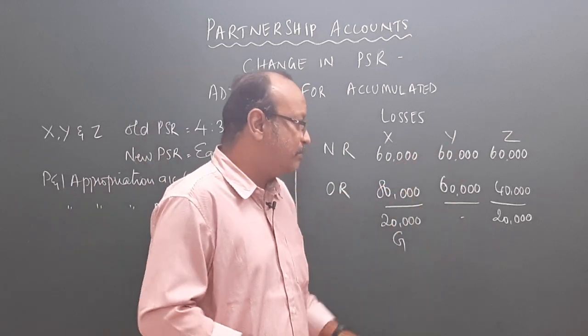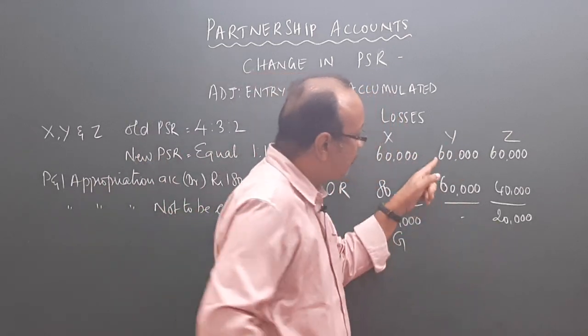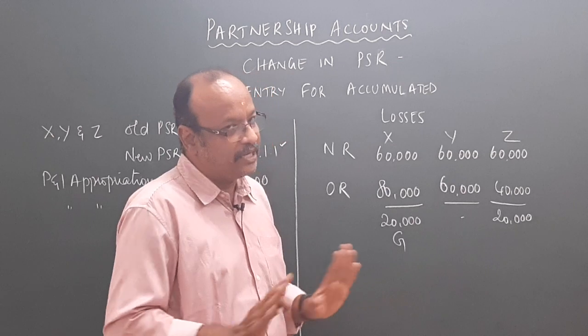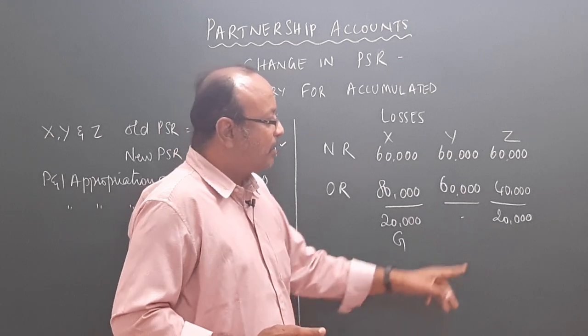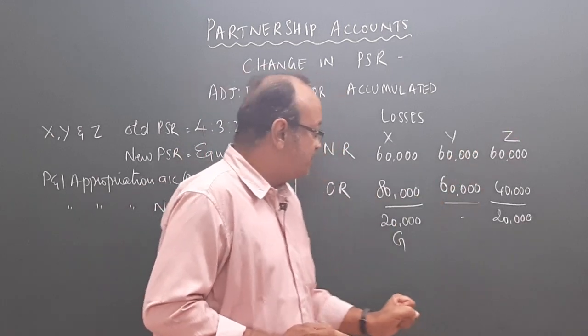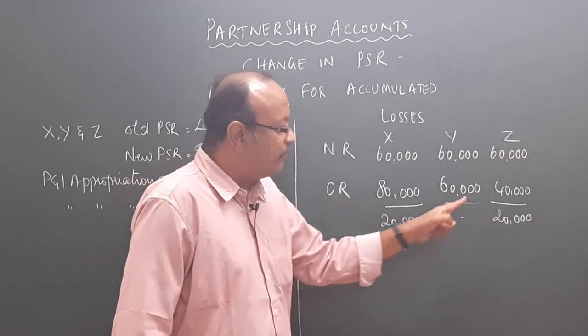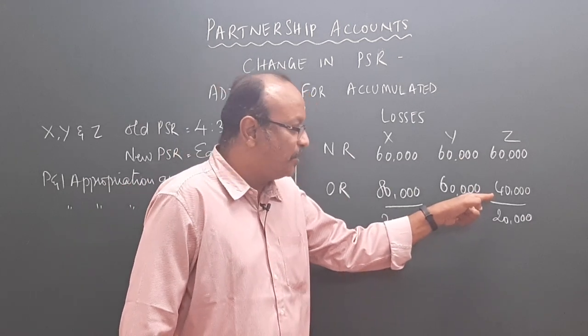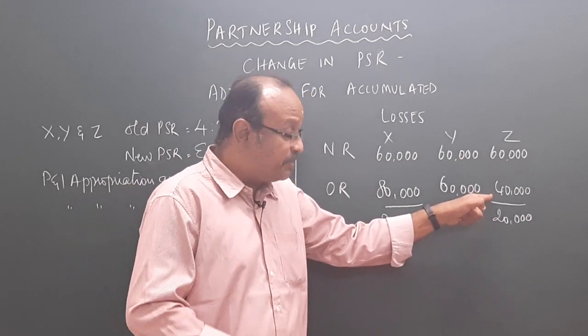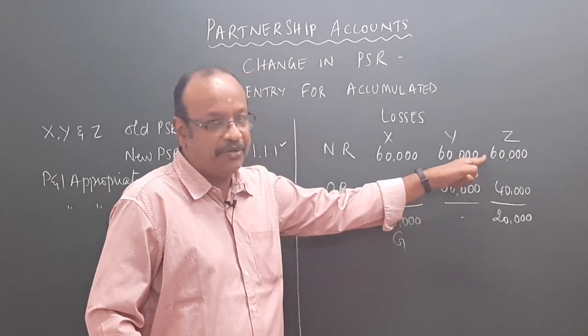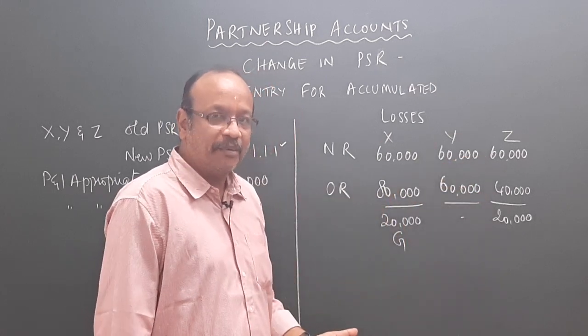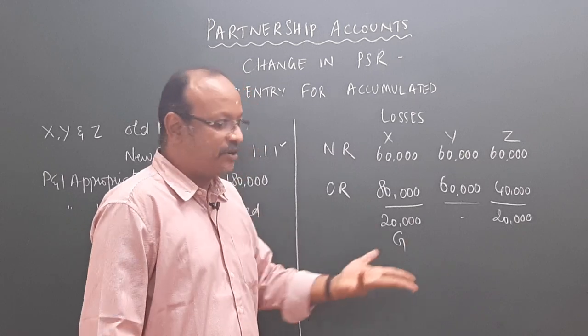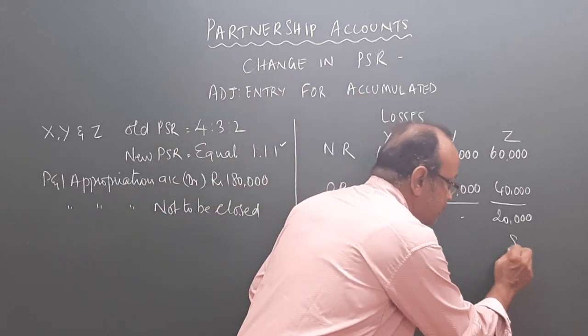For Y, it's not an issue. In old ratio and new ratio, it is the same, 60,000, 60,000. But think about Z. Z in the old ratio would be losing only 40,000. But just because of the change in the profit sharing ratio, he is losing 60,000. That means he is losing extra. That means he is sacrificing.